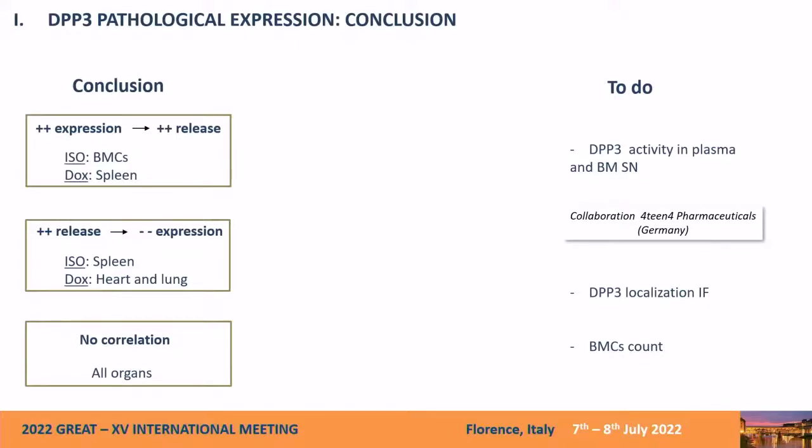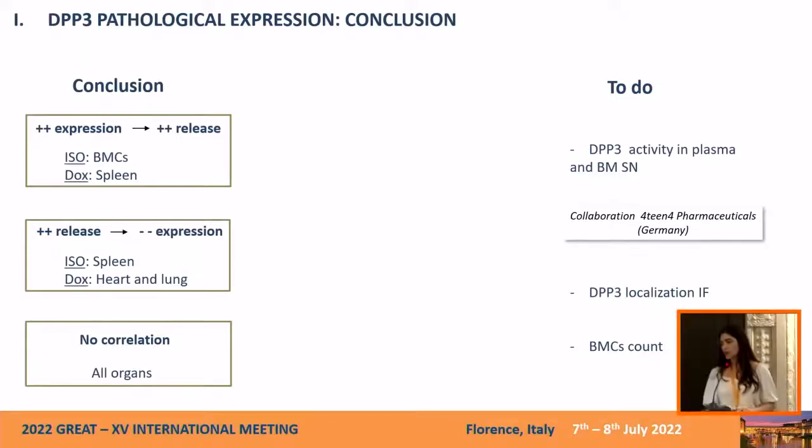Or, the tissue with a decreased expression of the protein has already released it into the circulation, which leaves us with the spleen in the iso model and the heart and the lung in the doxo model. Or there is no correlation between the expression and the release into the circulation, which leaves us with all organs.